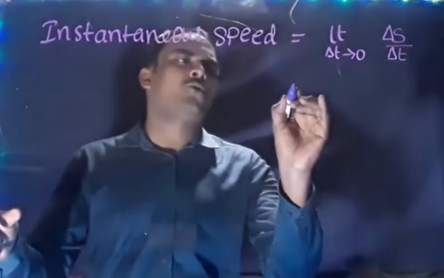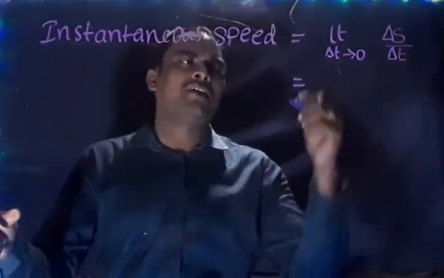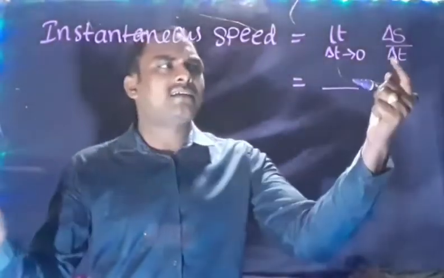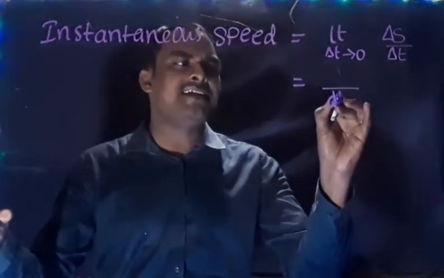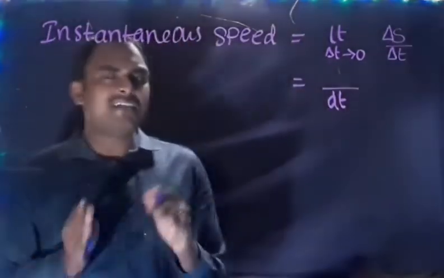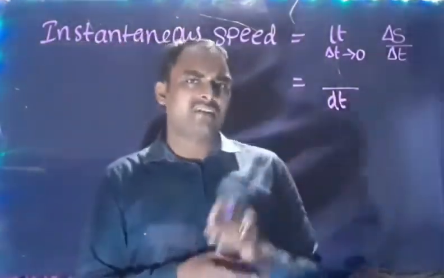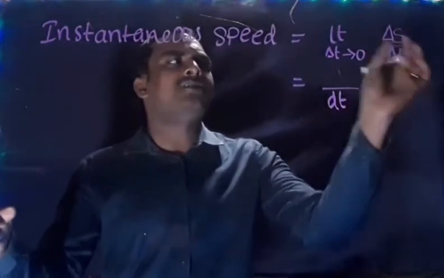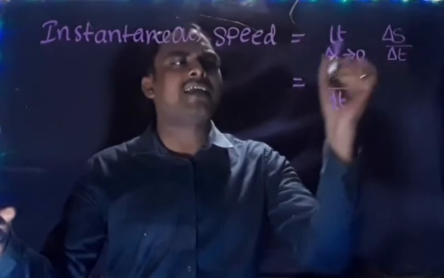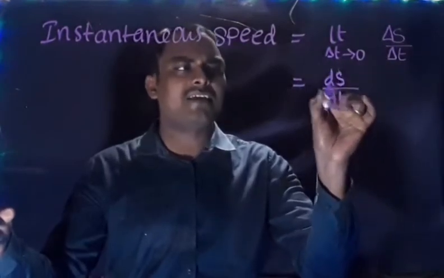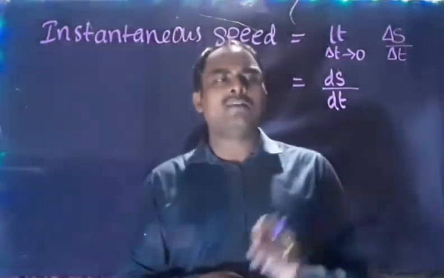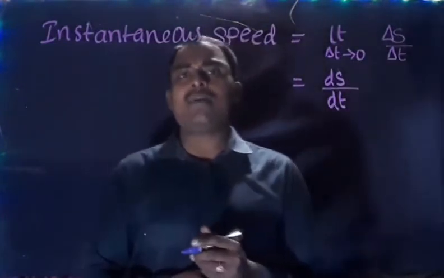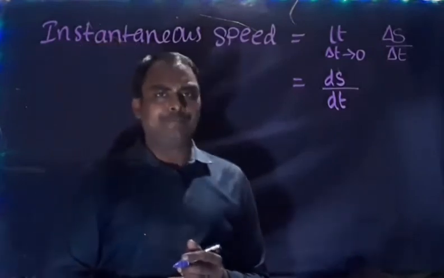Now delta s upon delta t can also be written differently. When delta t is very small, delta t can be replaced by dt. Here d stands for a small time interval difference. When the time interval is very small, the distance traveled also will be very small, so delta s can be represented by ds. When these intervals are small, we write dt, ds. So ds upon dt is the instantaneous speed.